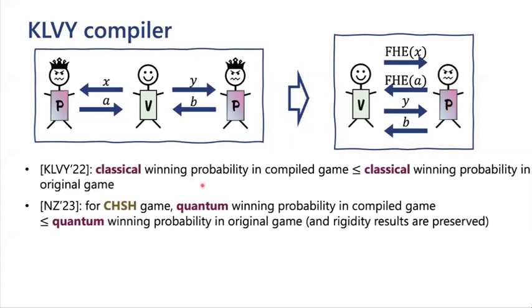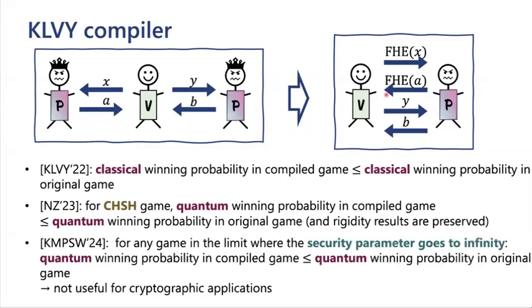So previously, the only thing that's really known is due to Natarajan and Zhang from a year ago, who proved that for the CHSH game, which is a very simple multi-prover protocol, the quantum winning probability in the compiled game is indeed bounded by the quantum winning probability in the original game. And also these self-testing results are preserved. So they carry over from the information theoretic or this MIP star world into the cryptographically compiled world.